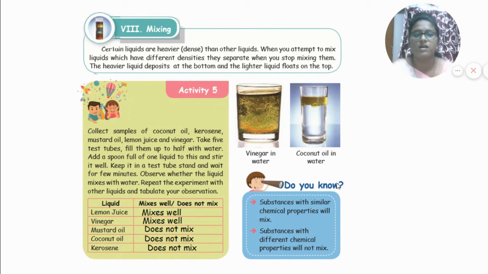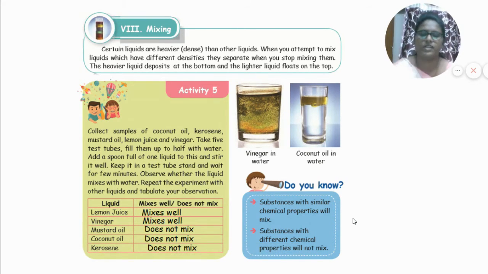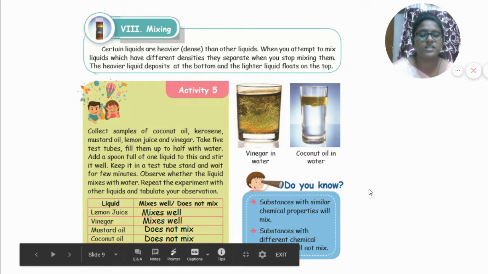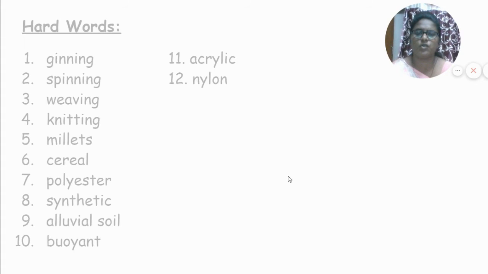So that is what they are coming to say here. If we pour any oil in water, it won't mix well with water. See here, do you know? Substances with similar chemical properties will mix. First itself I told, vinegar and water will look like water. Okay, understand children? Lemon juice and vinegar will look like water, so they both mix well with the water. But mustard oil and coconut oil have different chemical properties and they don't mix with the water. Okay children, I think you all are thorough with this.